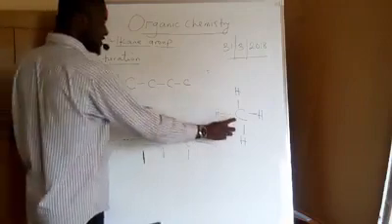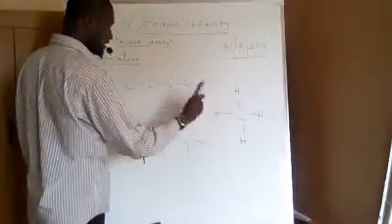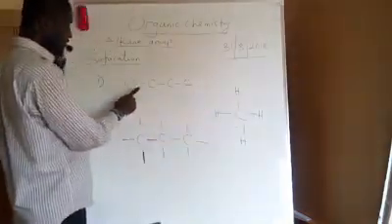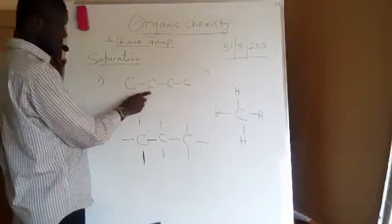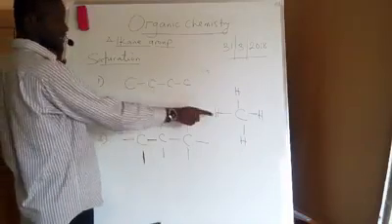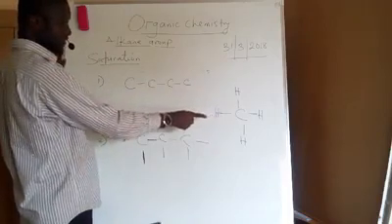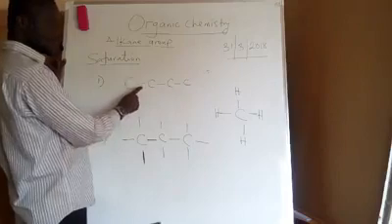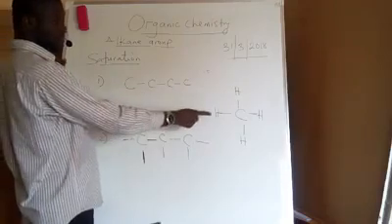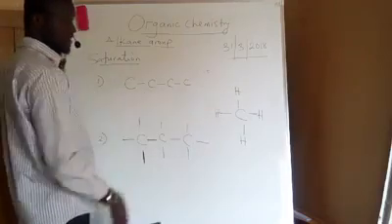But methane has only one carbon, and this definition says there must be a single bond between one carbon and the next carbon. It means this definition cannot explain the saturation of methane. We need more than one carbon to know whether there is a single bond between them, so we cannot explain the saturation of methane because it has only one carbon.